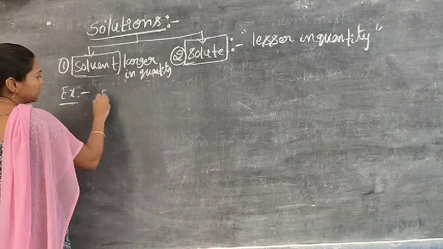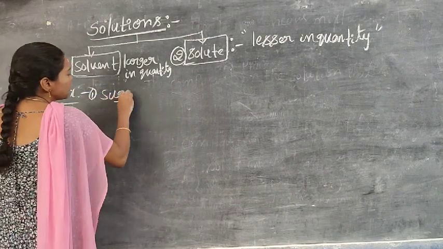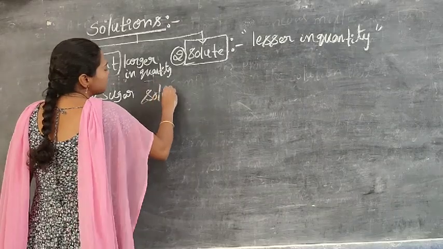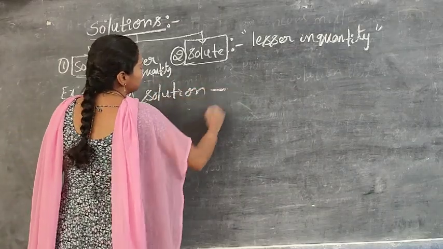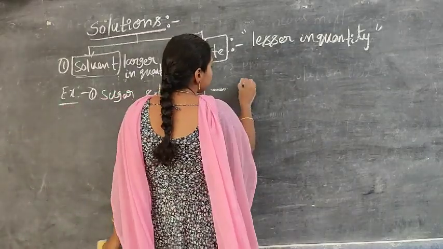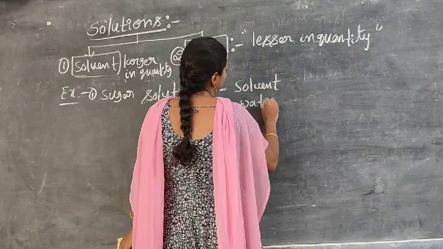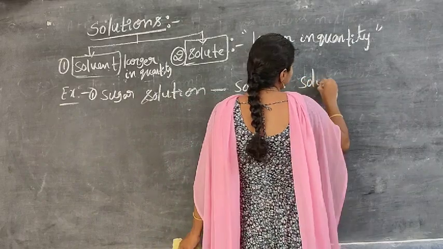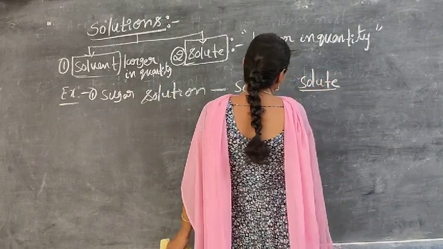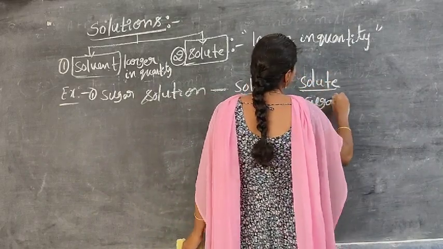Now the first example: in sugar solution, which is the solvent and which is the solute? The solvent is water. The solute is sugar. Are you understanding, students? Why?